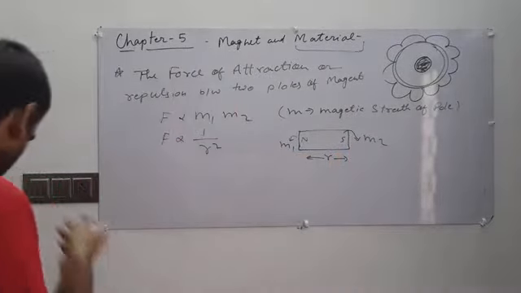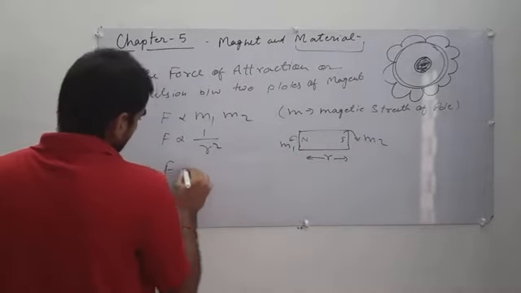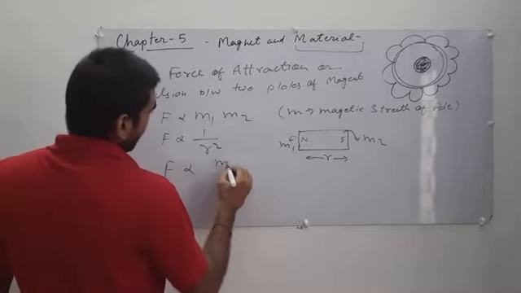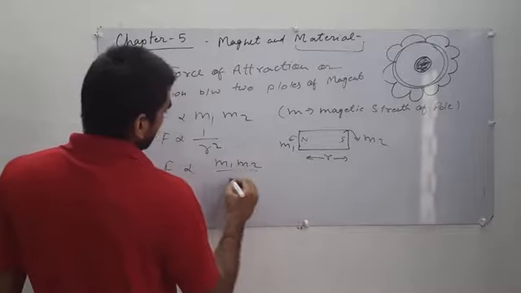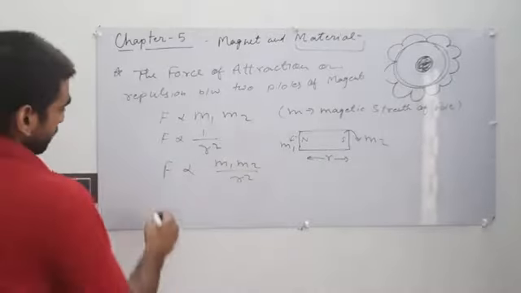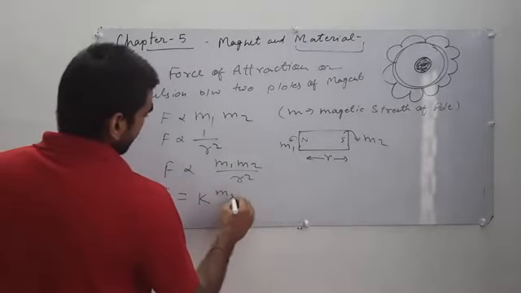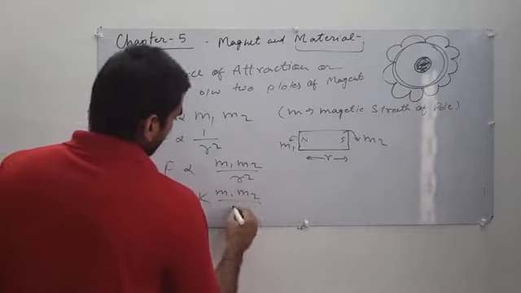Then force is proportional to m1 m2 upon r square. Now when you eliminate this proportional term, then force becomes equal to k m1 m2 upon r square.